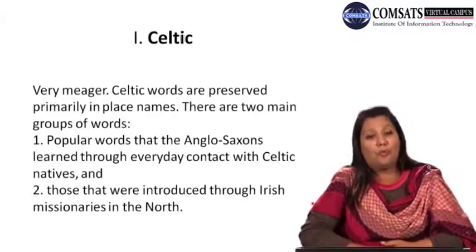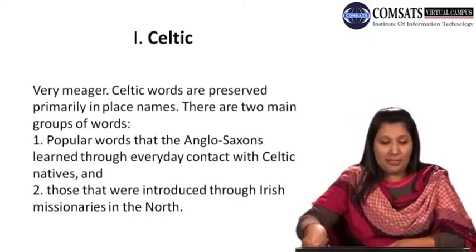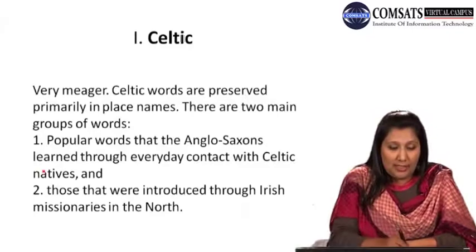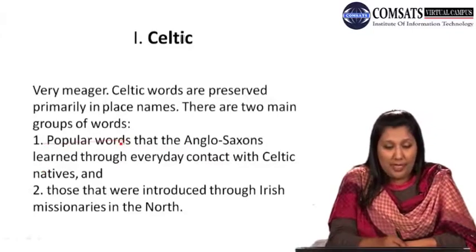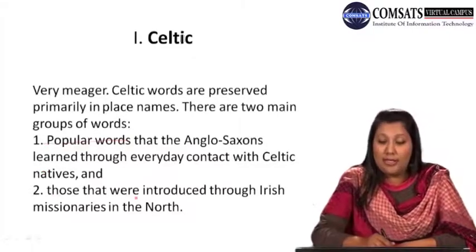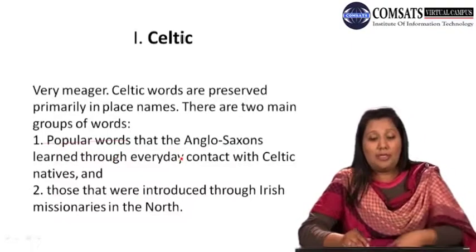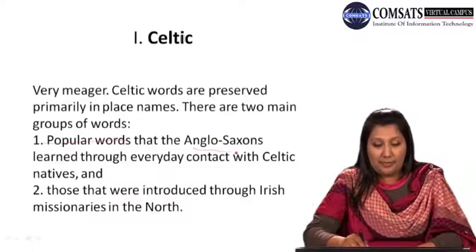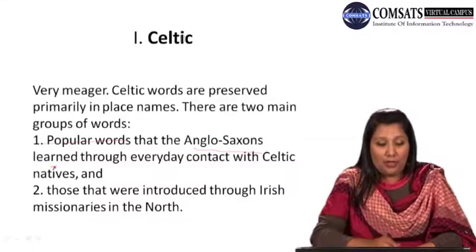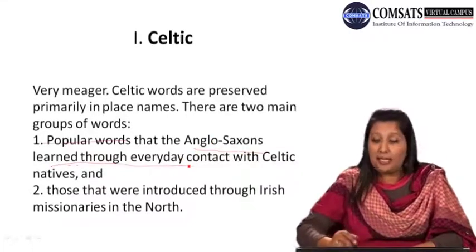There are two main groups of words. One is the popular words, and the other is those that were introduced. Popular words are the words that the Anglo-Saxons learned through everyday contact with Celtic natives.